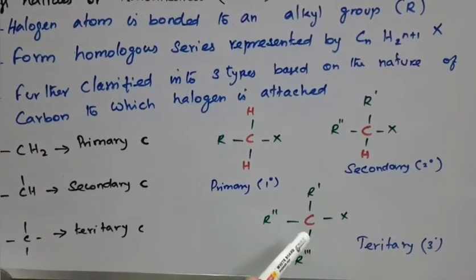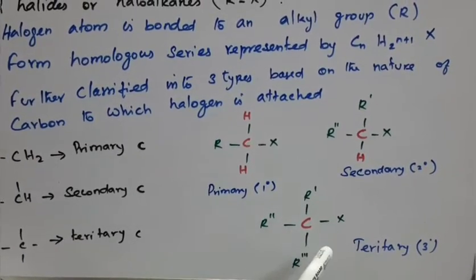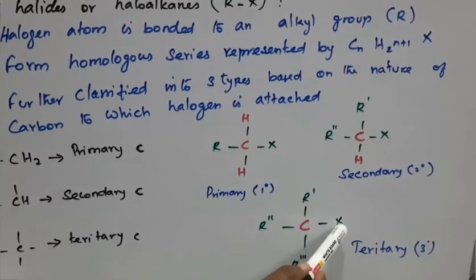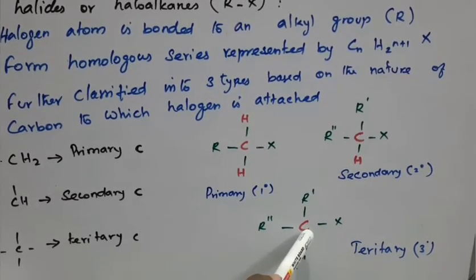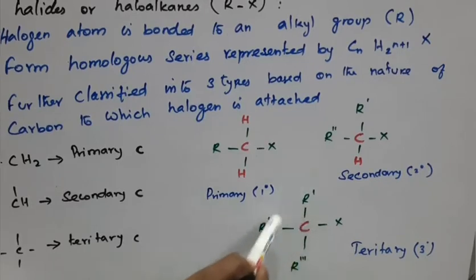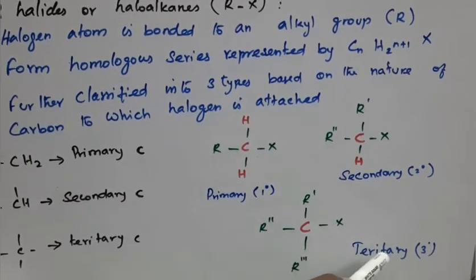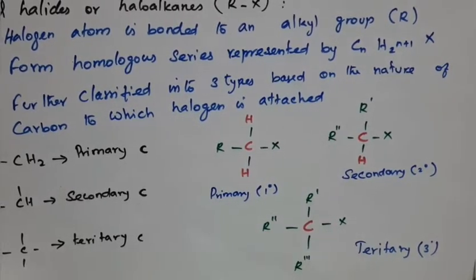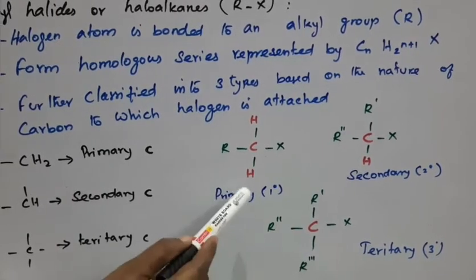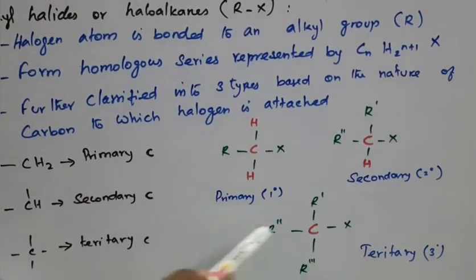Tertiary alkyl halide: there is no hydrogen. The halogen is directly bonded to a carbon atom with three alkyl groups; that is called a tertiary alkyl halide. Students, how do you find whether it is primary, secondary or tertiary?